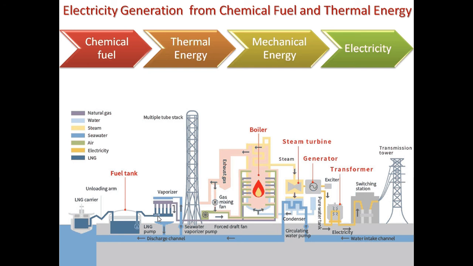We'll come to that later when we study the solar thermal part, but right now it is quite clear that all the thermal power plants that we use are able to convert chemical fuels into thermal energy, and the thermal energy is converted to mechanical energy and then into electricity.